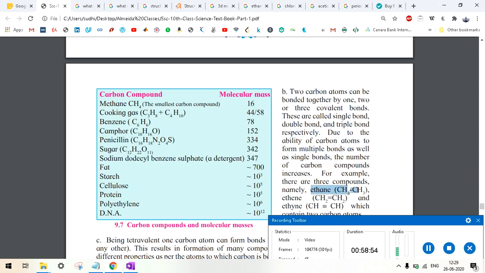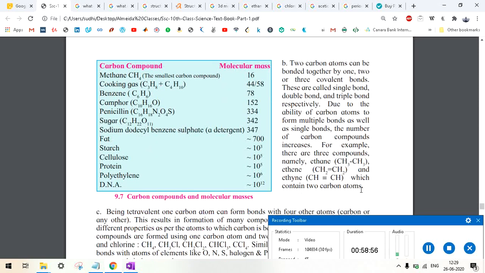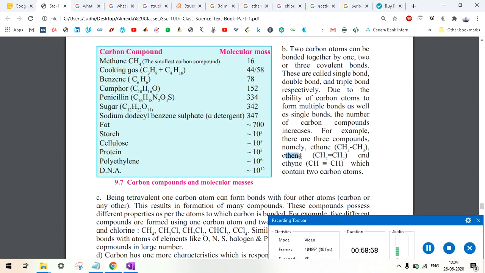Ethane, that is CH3CH3. Then we have ethene, that is CH2 double bond CH2, and then ethyne, that is CH triple bond CH, which contain 2 carbon atoms. All these 3 molecules have 2 carbon atoms only, but they are 3 different molecules because one of them is forming a single bond.